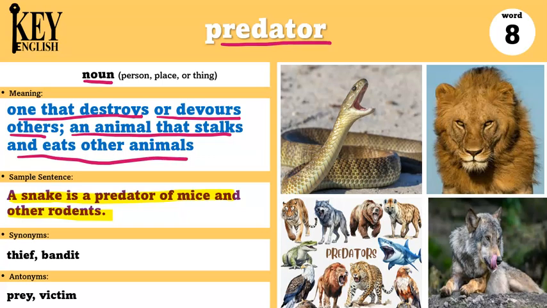Some other predators that you might know are lions, wolves. A shark is also a very strong predator, and eagles are also very powerful predators. Do you have a favorite predator? Some synonyms are thief and bandit. Antonyms are prey and victim.